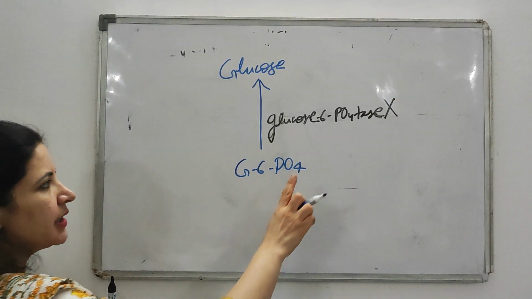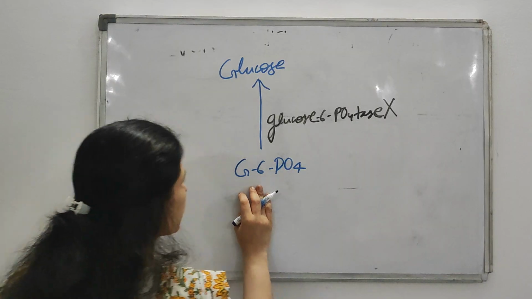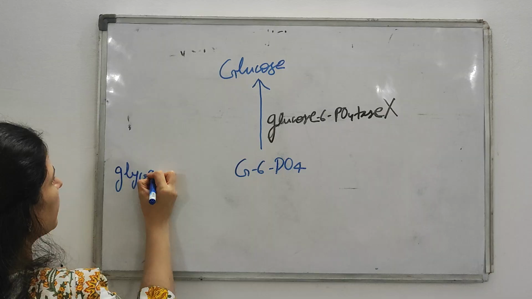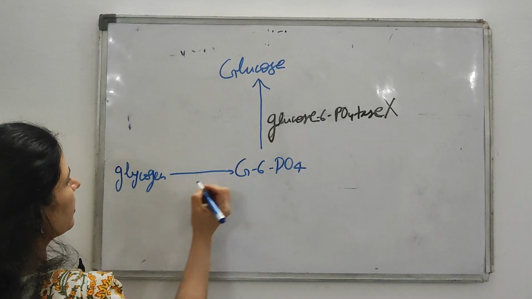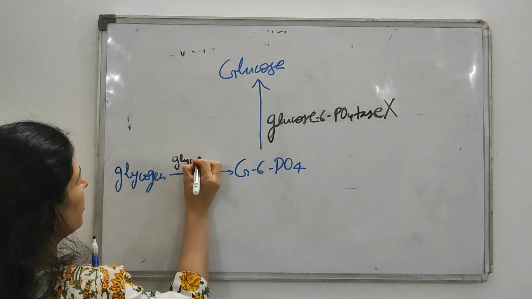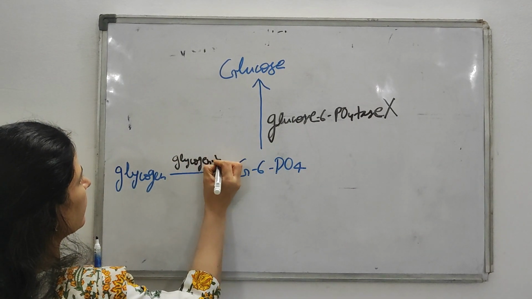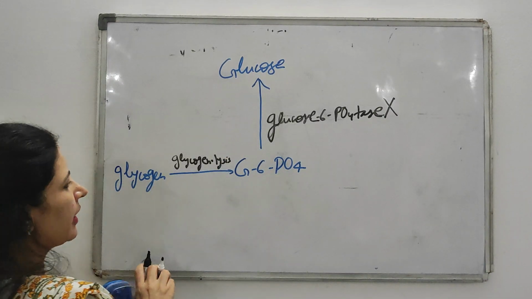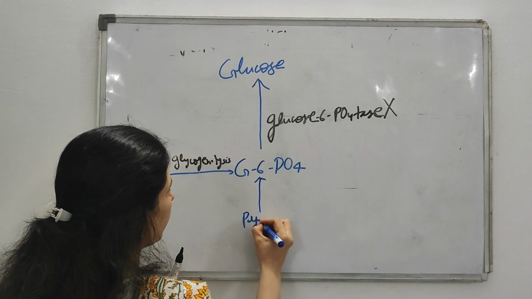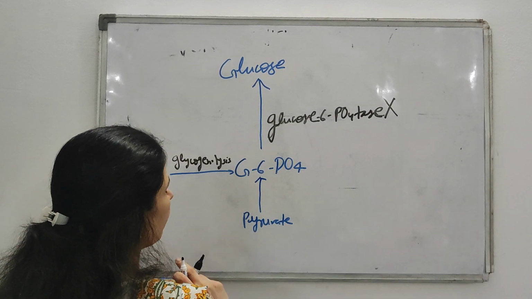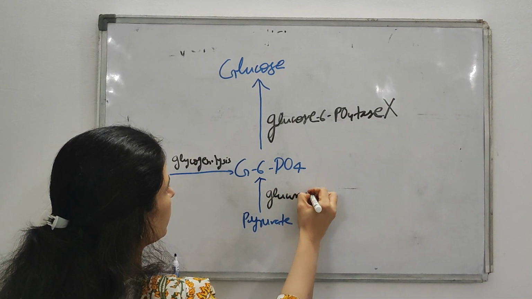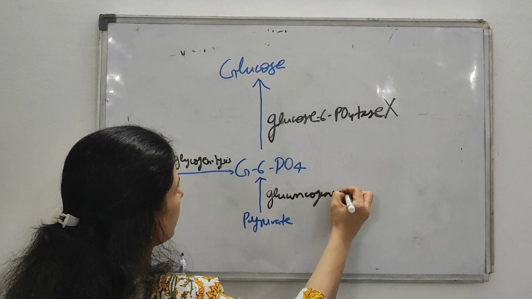This enzyme is deficient, and this glucose 6-phosphate comes from your glycogen. So it is formed from glycogenolysis, and it is also formed from gluconeogenesis.